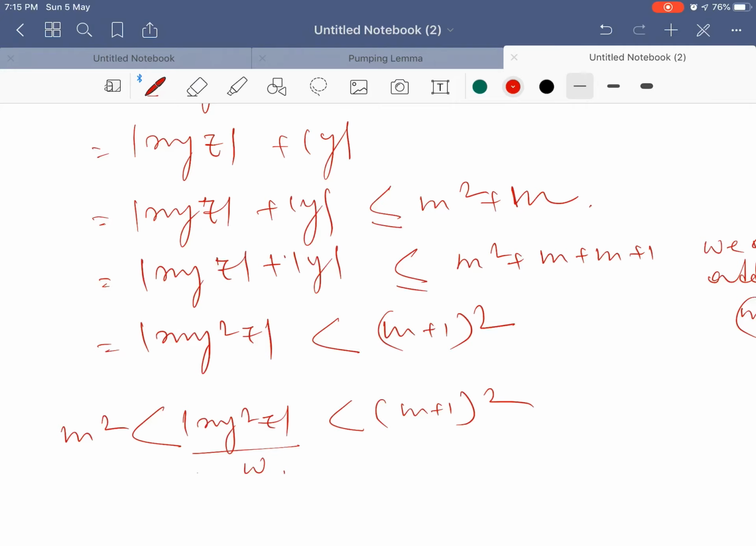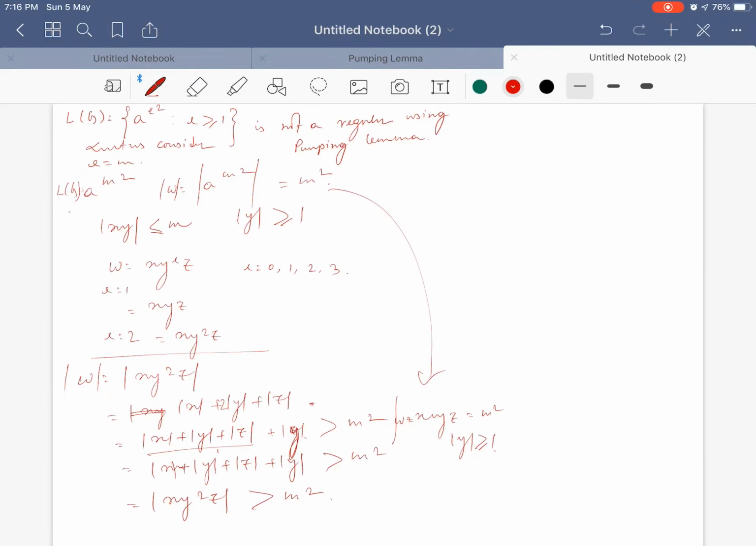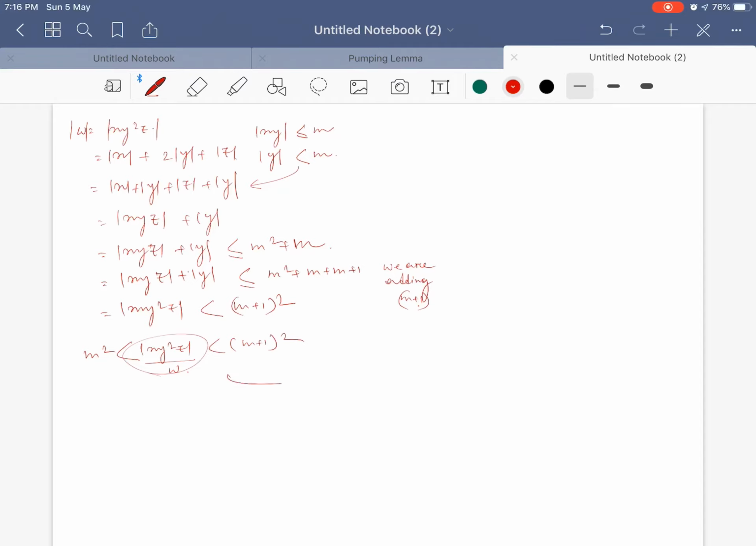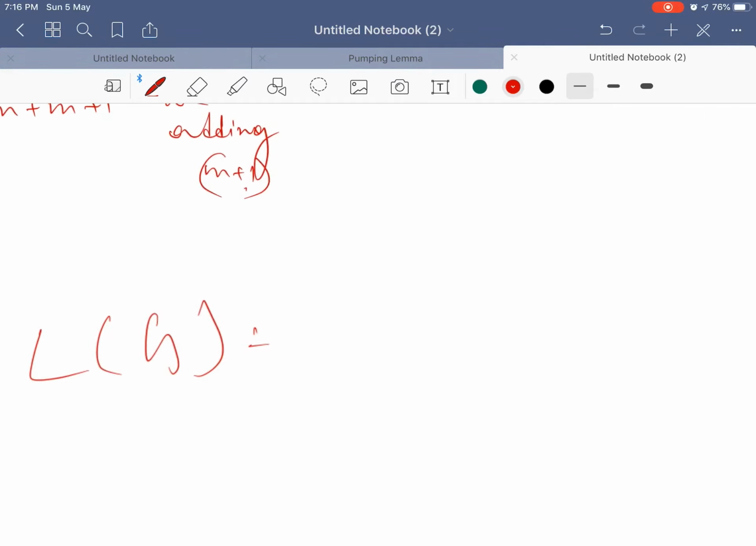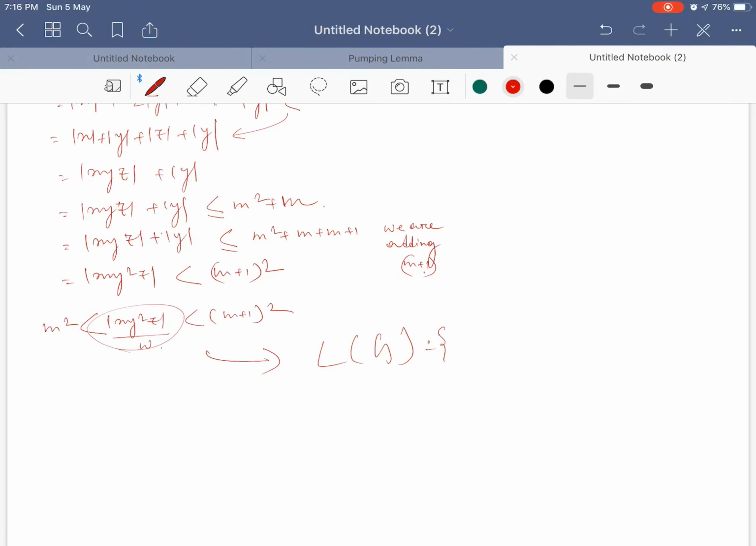So if this value is not a perfect square value, then what is our initial assumption? That this perfect square language, a to the power i square, is a regular language. That is totally wrong. So hence it is proved that L equal to a to the power i square, where i greater than or equal to 1, is not a regular language.